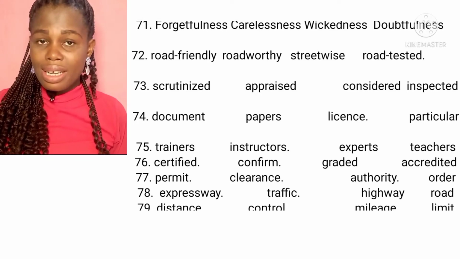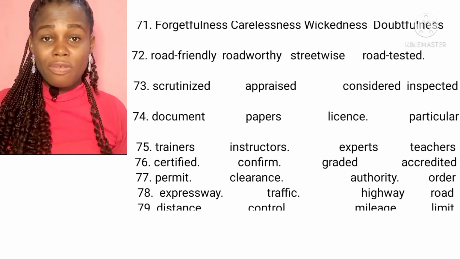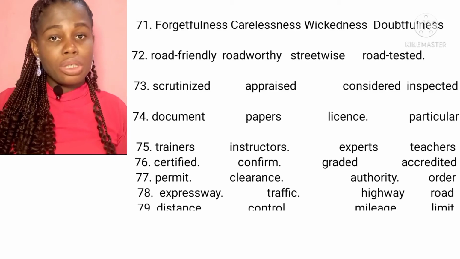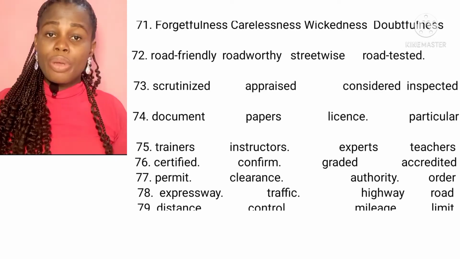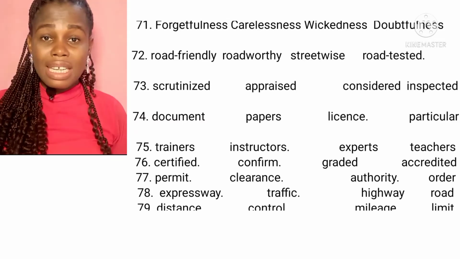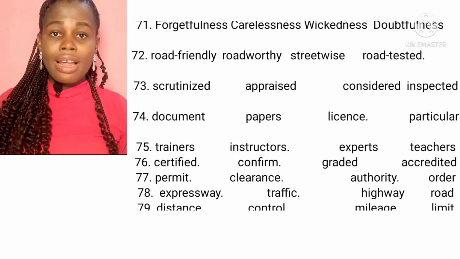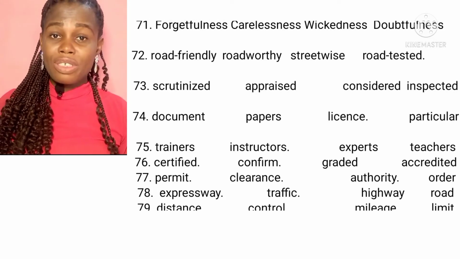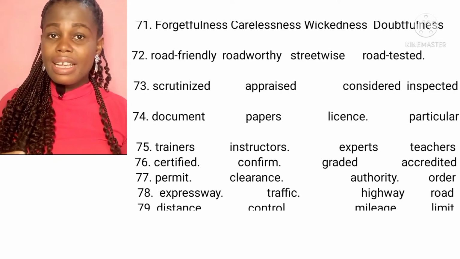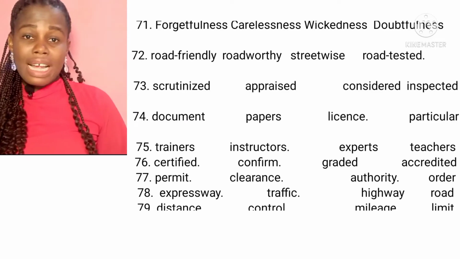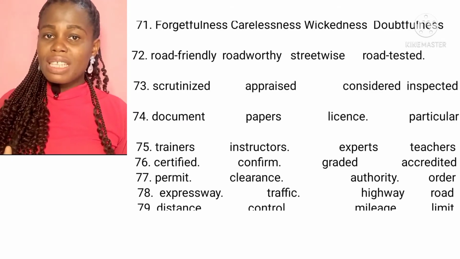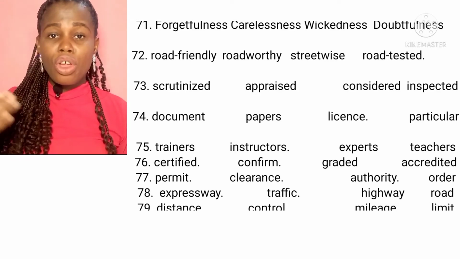Option A, scrutinized, means to examine something carefully to find fault. Option A and option D mean the same thing. But the answer is option D because the word scrutinize is not used in the road transportation field. Rather, the word that is used in the road transportation field is inspect. You inspect a vehicle, you don't scrutinize a vehicle. You can scrutinize a document. You can scrutinize an account.